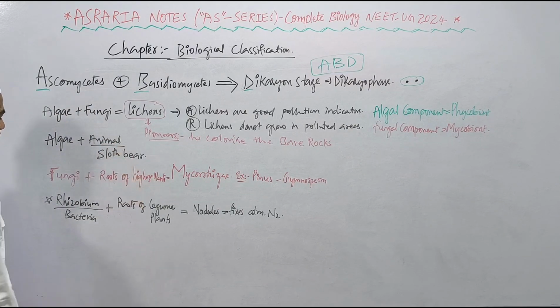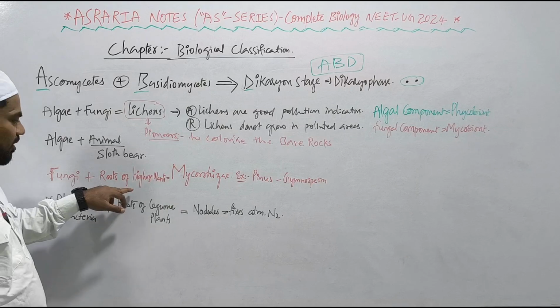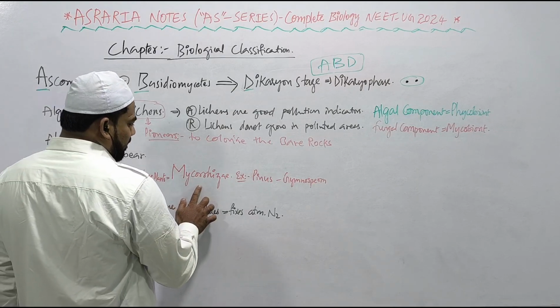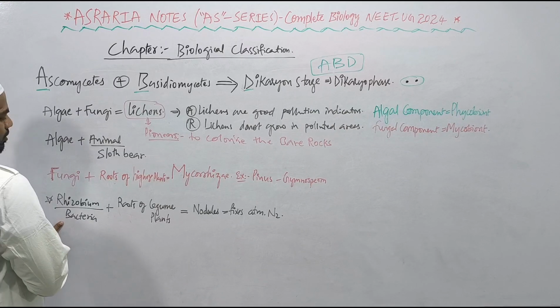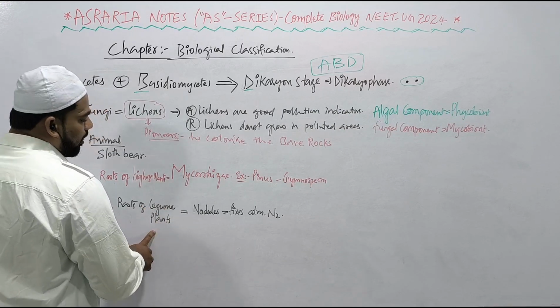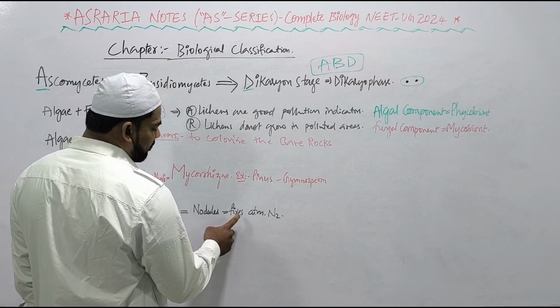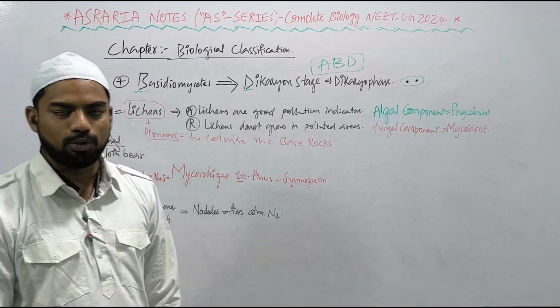Algae also show symbiotic association with an animal, that animal is the sloth bear. Fungi show symbiotic association with the roots of higher plants, called mycorrhizae. Example, Pinus. Pinus is a gymnosperm which shows mycorrhizae, right? In bacteria, Rhizobium shows symbiotic association with the roots of legume plants, forming nodules, right? Their function is to fix atmospheric nitrogen in the nodules.